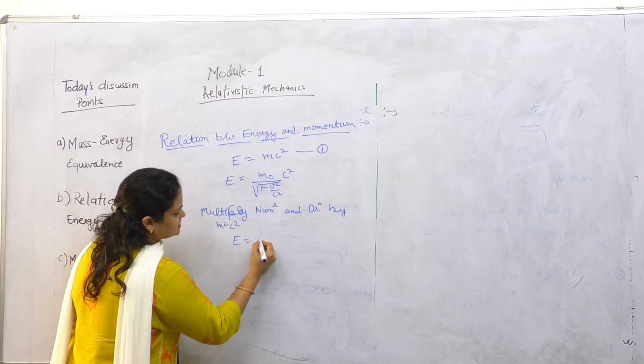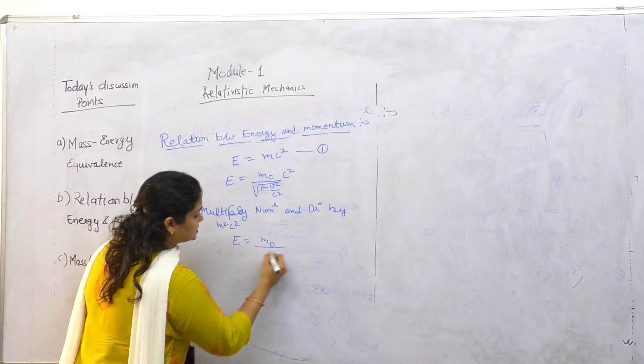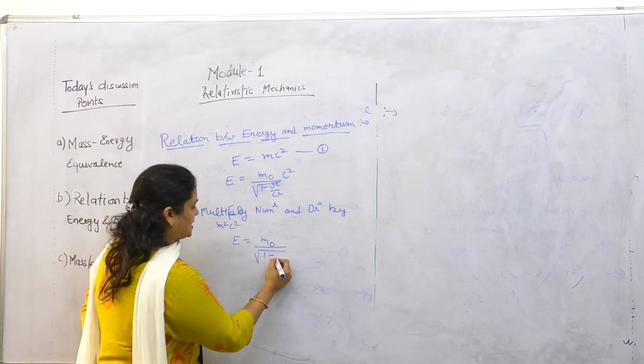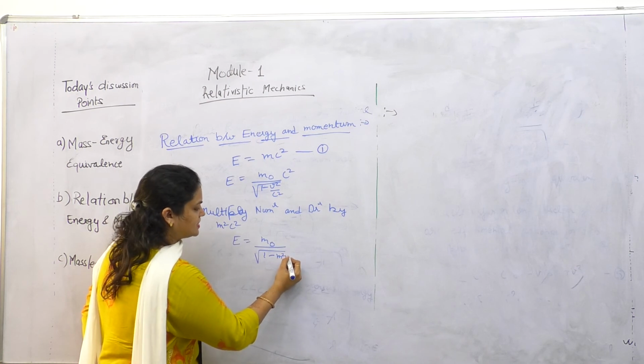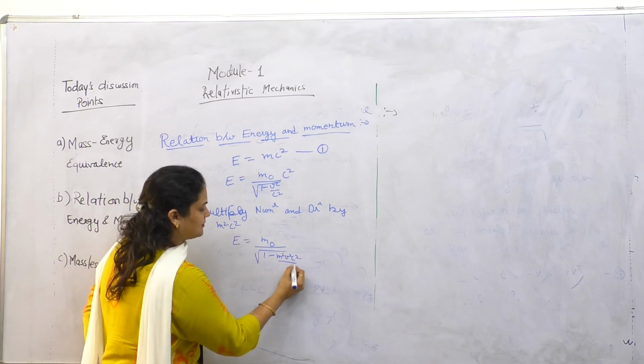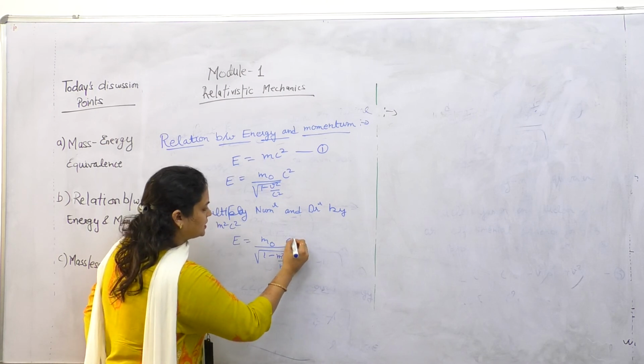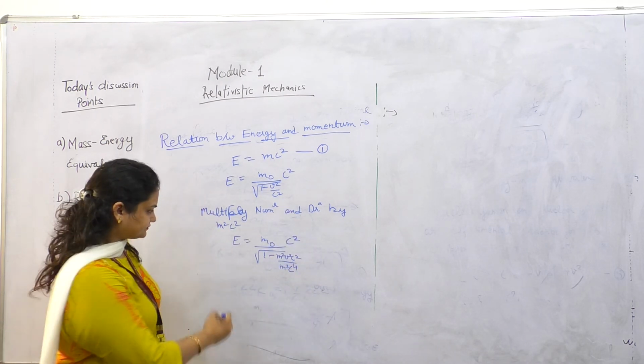So E is equal to m naught, square root of 1 minus m square v square over m square c to the power 4, into c square.